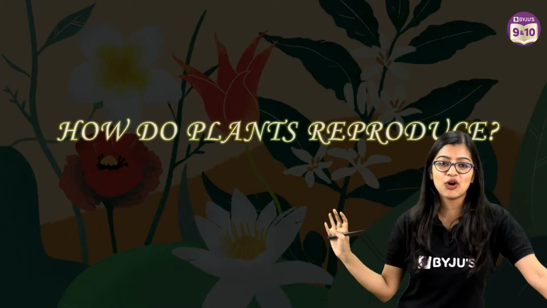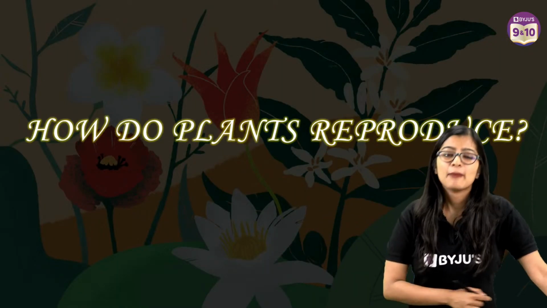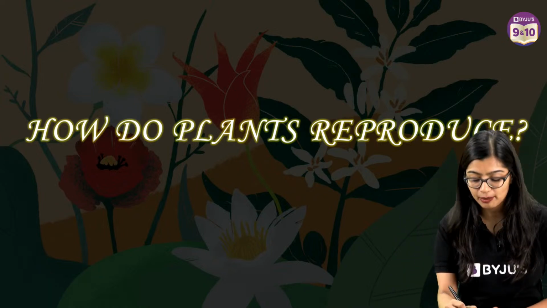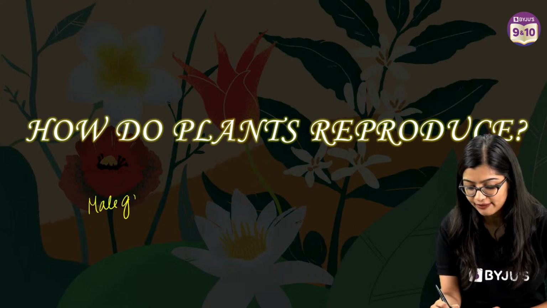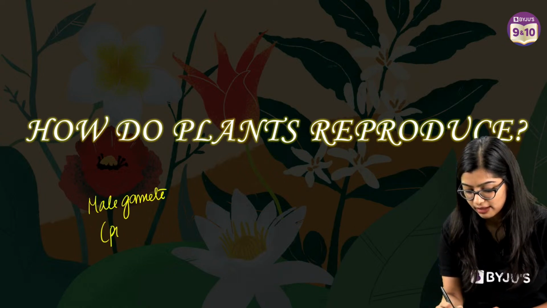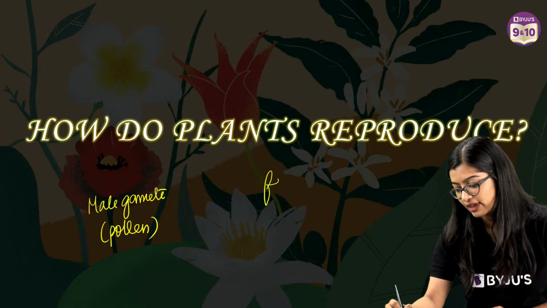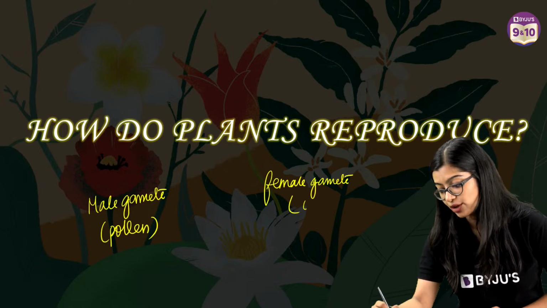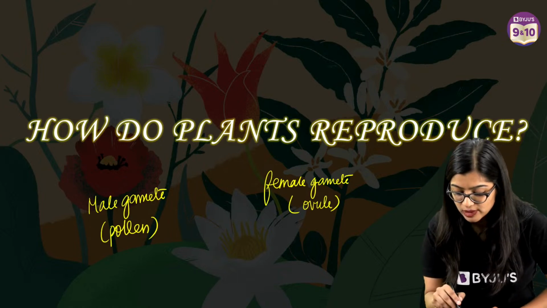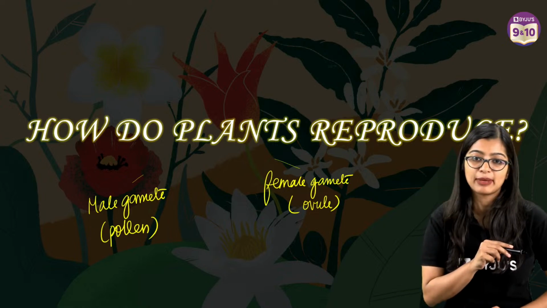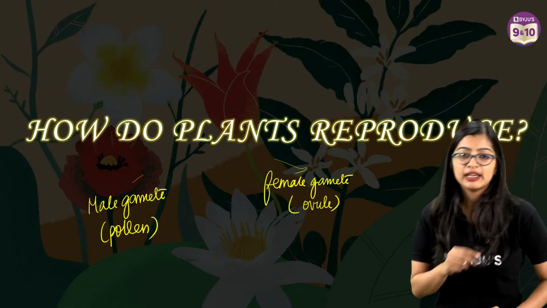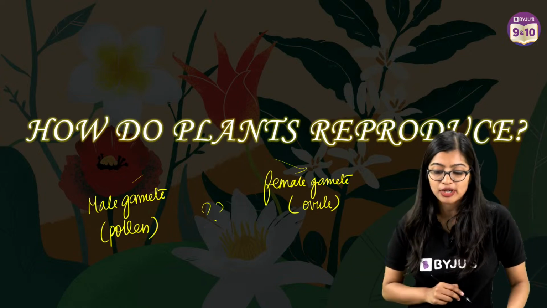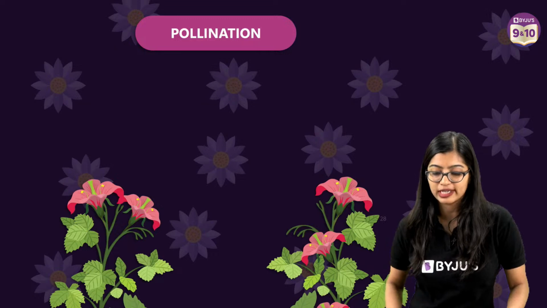So now we know about all of this, right? But how do plants reproduce? This is the main thing, because you know that your male gamete is inside the pollen grain, while your female gamete is inside your ovule. Now, male gamete needs to reach female gamete for sexual reproduction to happen. So it's important that this goes on, which is why a very important process takes place, which is pollination.